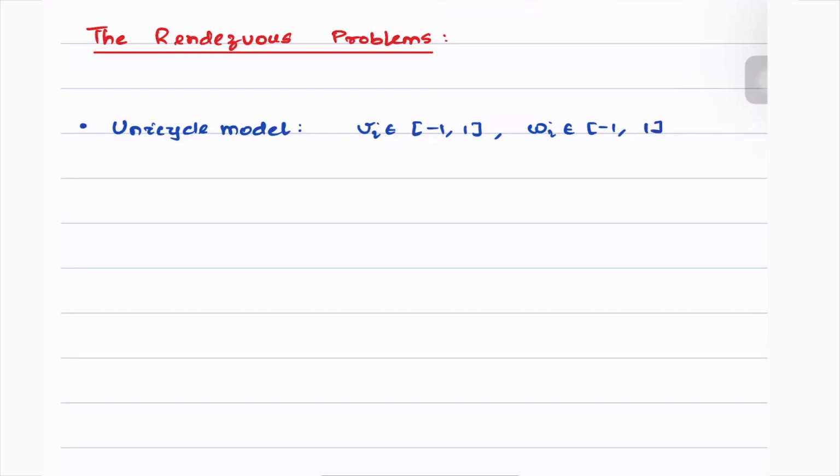We define a few terms here. Let me first show a figure that we are already familiar with. This is our alpha i, this is Vi, and this is Xi and Yi.